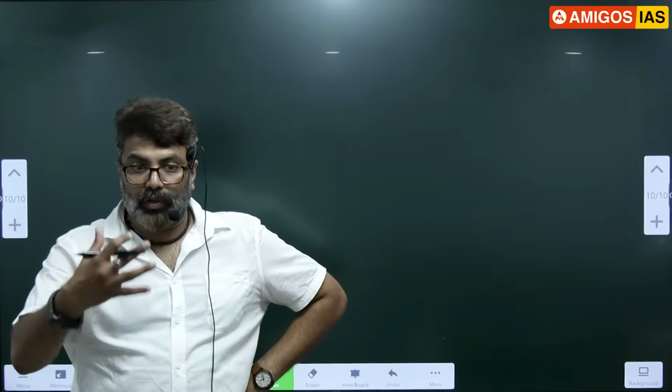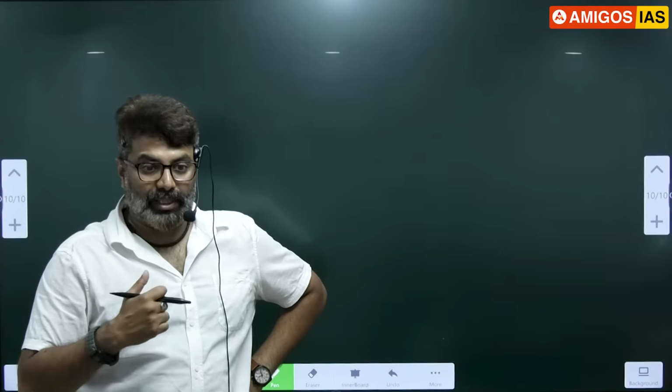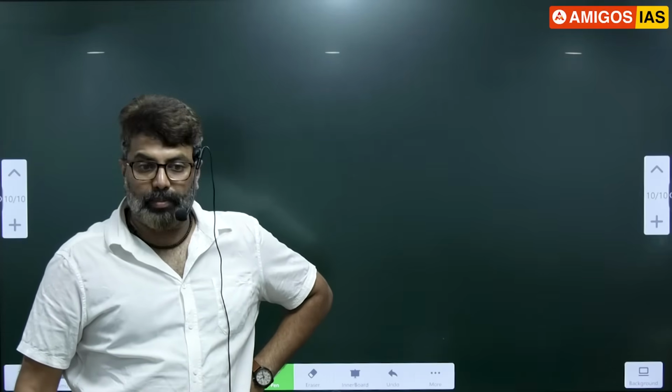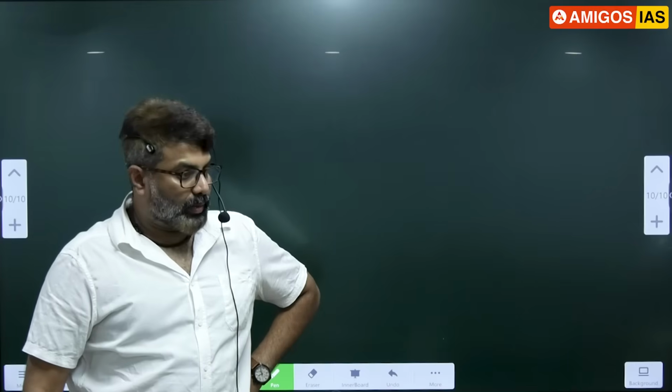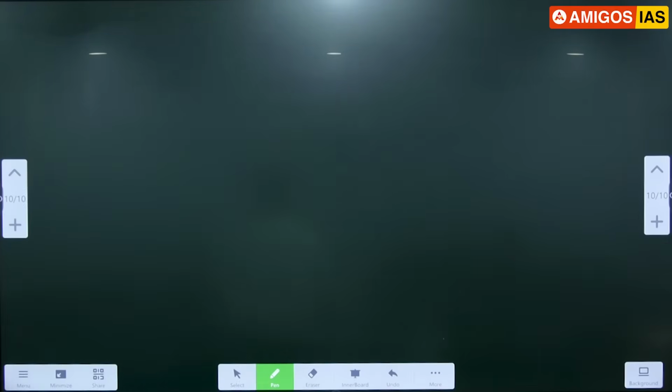Because in the first class only, if you know where we are in the map, you can improve from the next class onwards. So you have to start with the first day map. Even if you go wrong, no problem, but you attempt. Done. Most of you are not going beyond South India, and some of you are struggling with the Northeast. Now you know why Northeastern people hate us. You are not recognizing them properly.